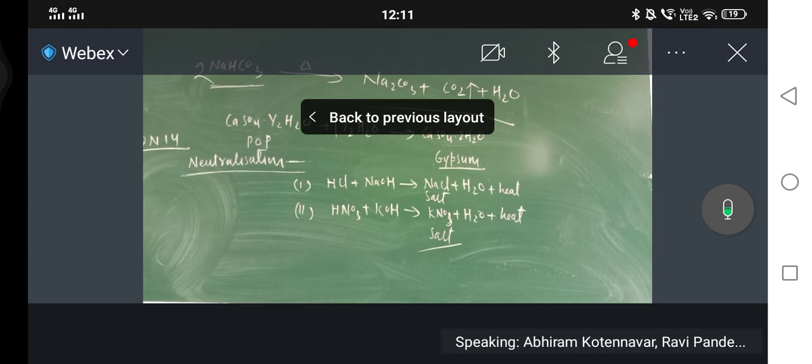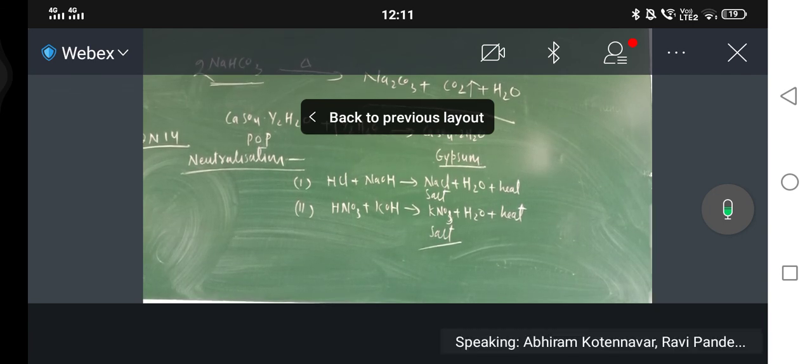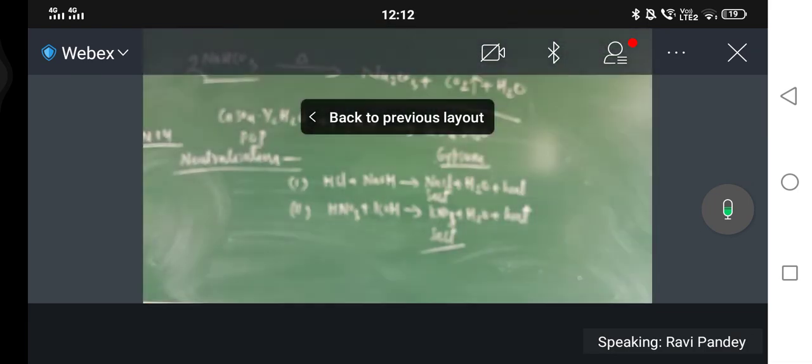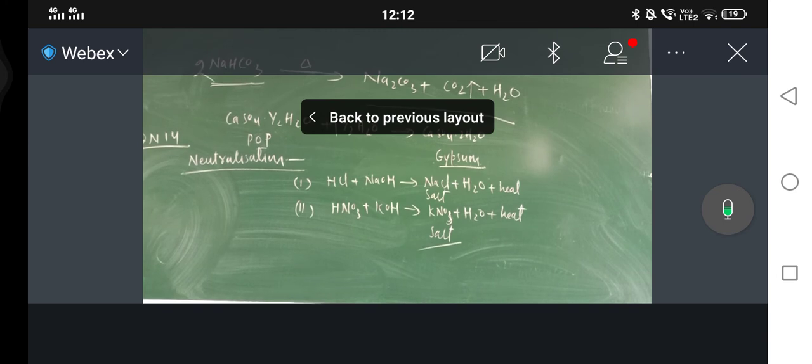Okay, next one. Do basic solutions also have H positive ion? If yes, then why are these basic? This is an interesting question. Now they will ask it in the exam. Question is, do basic solutions have H positive ion? If yes, then why are these basic? So the basic solution also has H positive ion, but as compared to OH negative ion, their concentration is less.